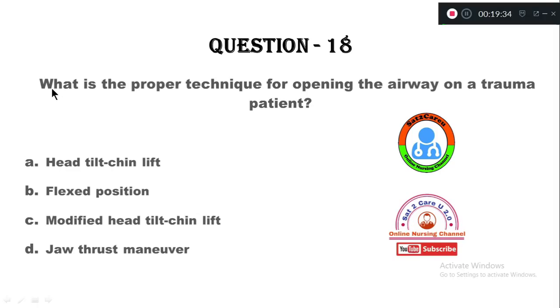What is the proper technique for opening the airway on a trauma patient? Option A, head tilt chin lift method. Option B, flexed position. Option C, modified head tilt chin lift method. Option D, jaw thrust maneuver. The right technique which you need to use for opening the airway in a trauma client is option D, jaw